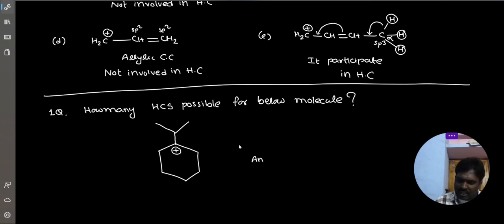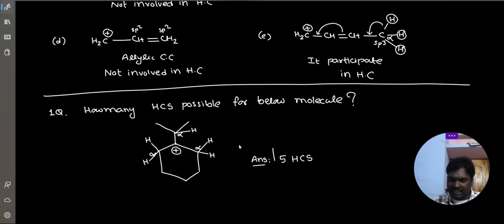So what is the answer? The carbocation's just adjacent carbon is an sp3 carbon, that is alpha. Alpha, alpha, alpha. Now here one hydrogen is there. Here 2 hydrogens are there. Here also, how many hydrogens? 2 hydrogens. Total how many alpha hydrogens? 5. So 5 alpha hydrogens, that's why 5 hyperconjugated structures. What is the answer? 5 hyperconjugated structures.